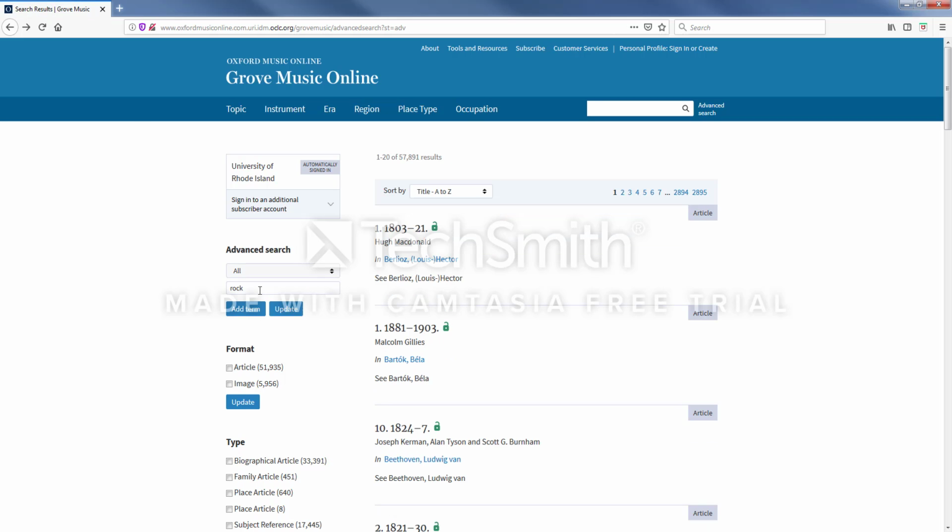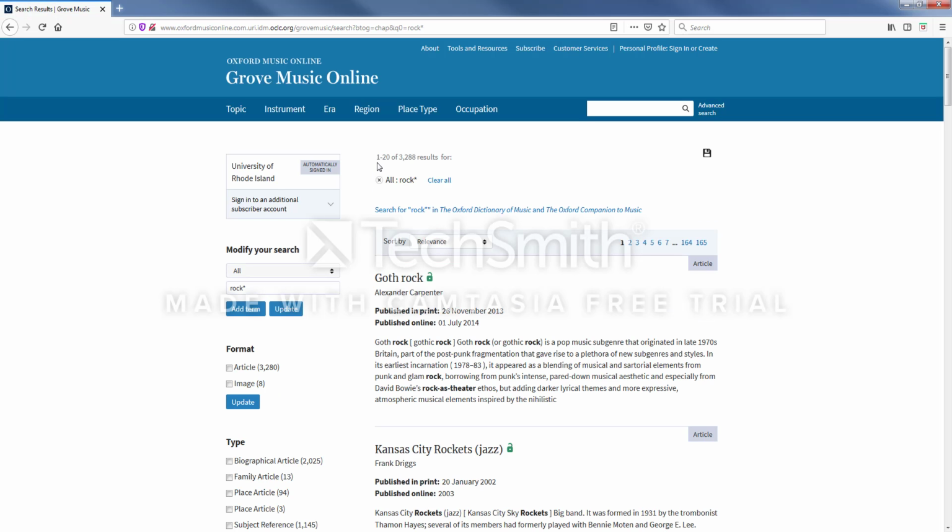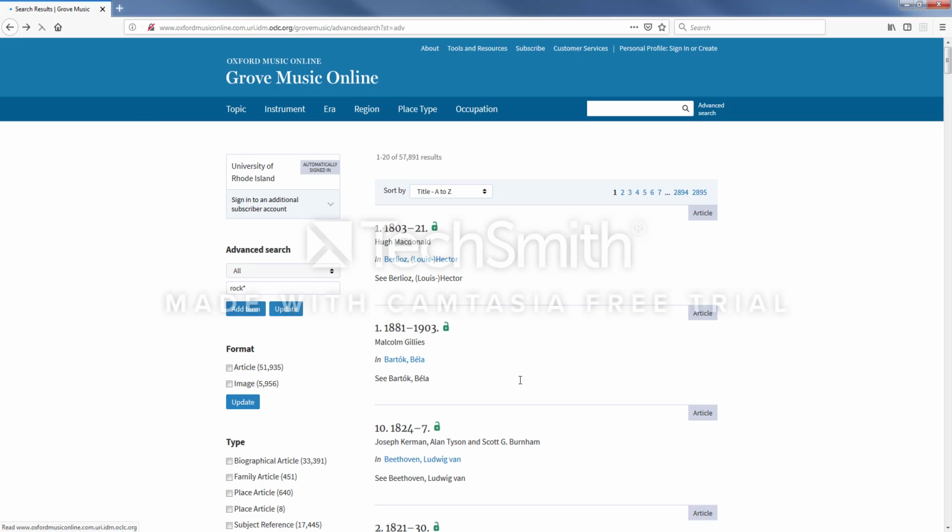Now, Grove also allows for the use of truncation in case you want to broaden your returns just a little bit. So let's try adding a truncation for the term rock. Now our results include a lot more returns, which could be good, but then again, the second return includes something called the Kansas City Rockets, which is probably not what we're looking for. So truncation is sort of a double-edged sword.